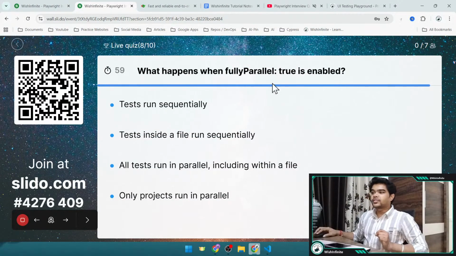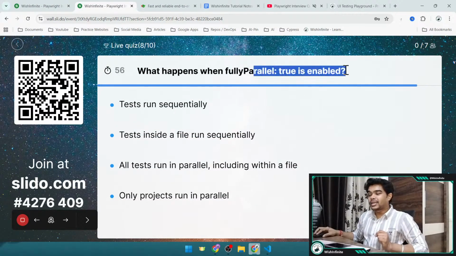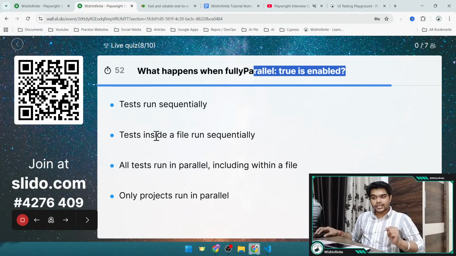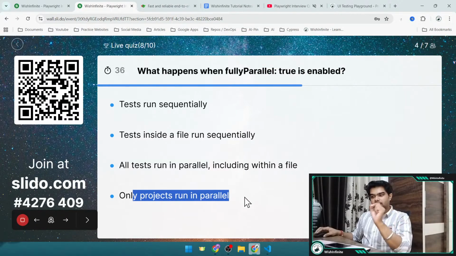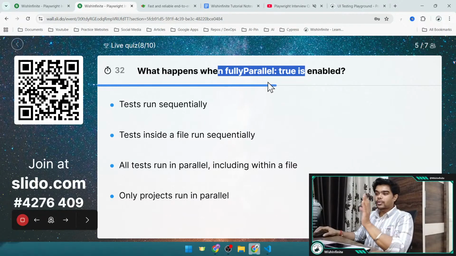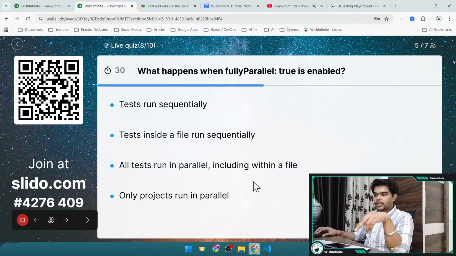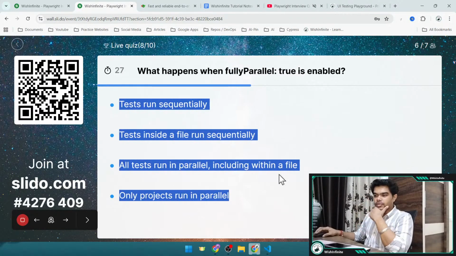What happens when fullyParallel true is enabled? Option A: tests run sequentially. Option B is tests inside a file run sequentially. Option C is all tests run in parallel, including within a file, right? And option D is only projects run in parallel. So when this particular fullyParallel option is true, which of these options would be true?